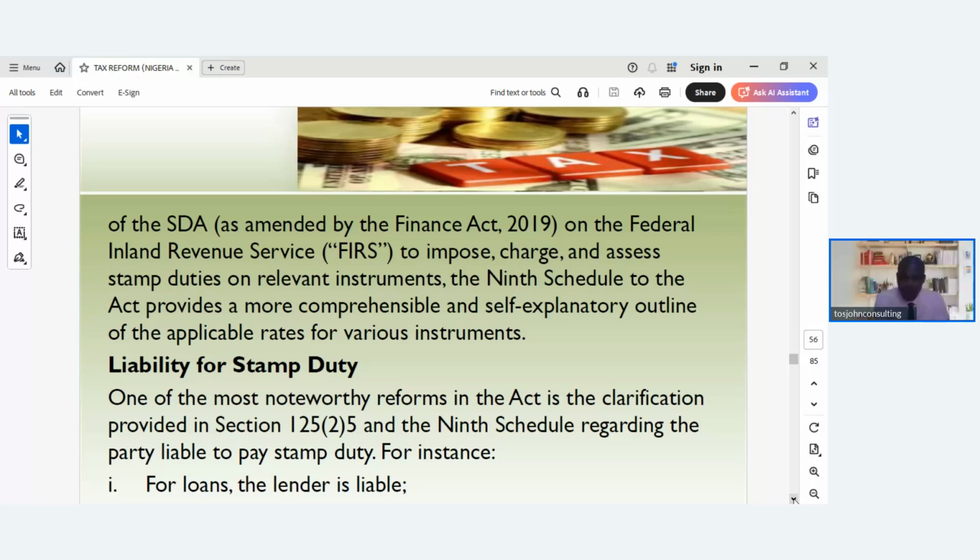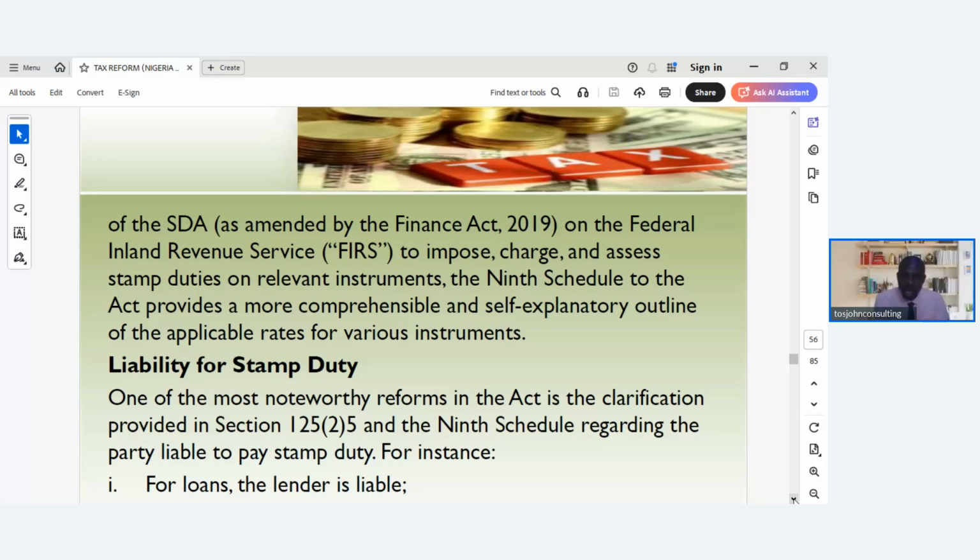The 9th Schedule to the Act provides a more comprehensible and self-explanatory outline of the applicable rates for various instruments. So that is what it is, the instruments that are liable to stamp duties and the conditions for it.